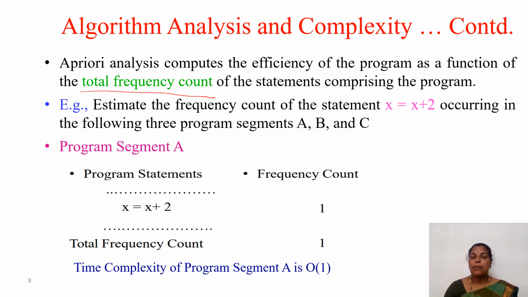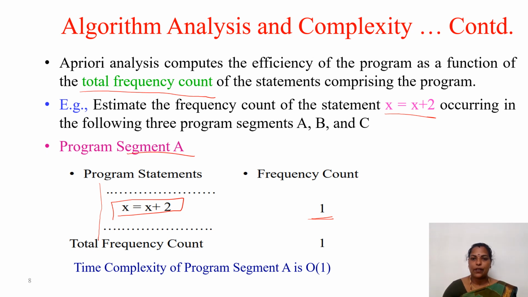Here is one example: estimate the frequency count of the statement x = x + 2 occurring in the following three program segments A, B and C. The statement appears in all three program segments, but different loops are involved, so there are differences. First is program segment A. Here some lines enter the input, and in between we get x = x + 2. For this particular statement, it gets executed only one time. So the frequency count is 1.